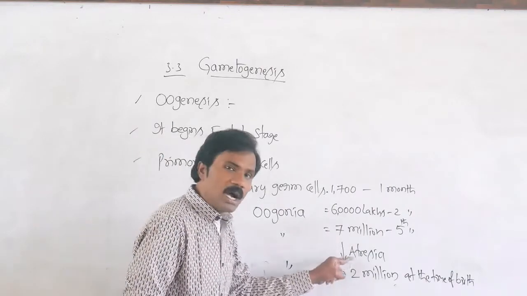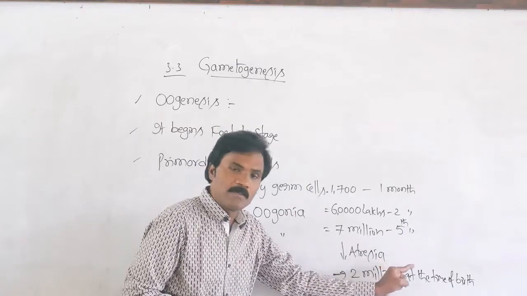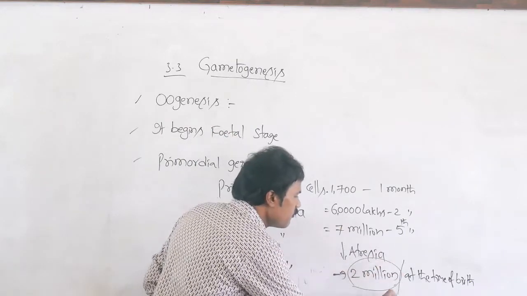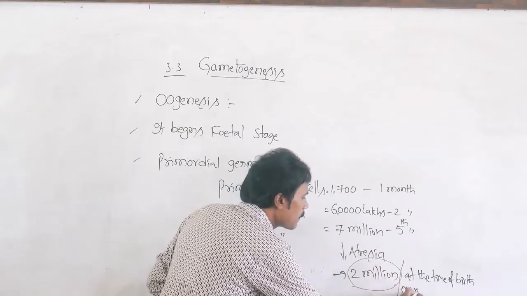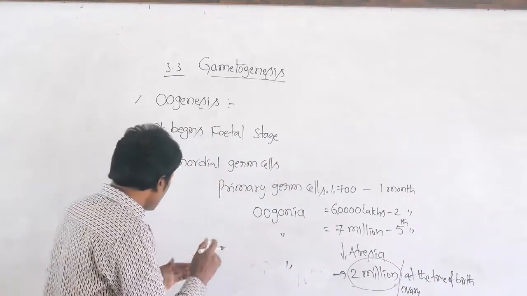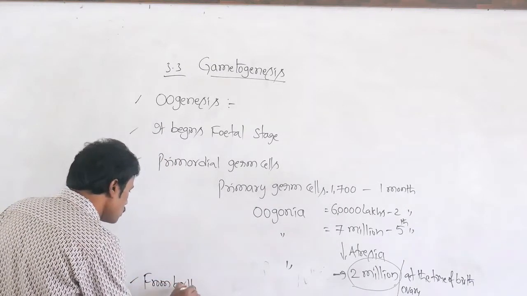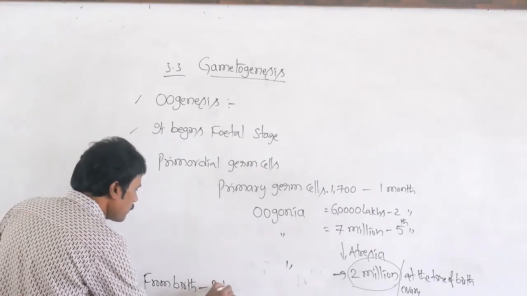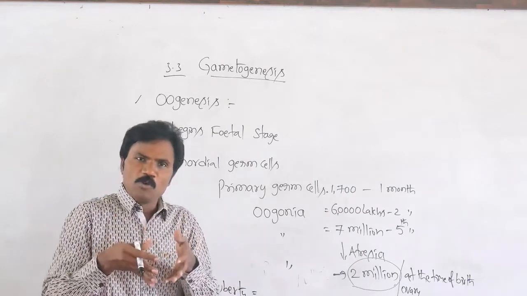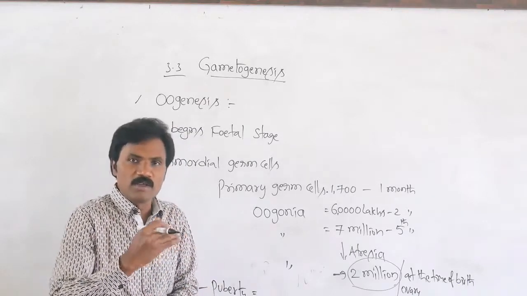So at the time of birth, 2 million oogonia or primary follicles are present in each and every ovary, like the total 4 million. From birth to puberty, a few more must degenerate. How many degenerated?